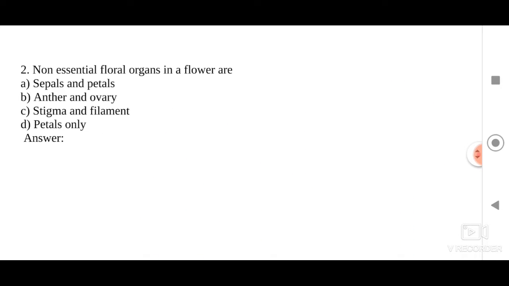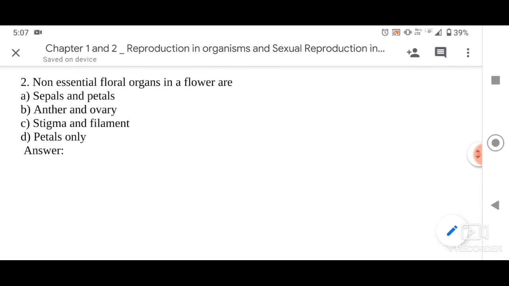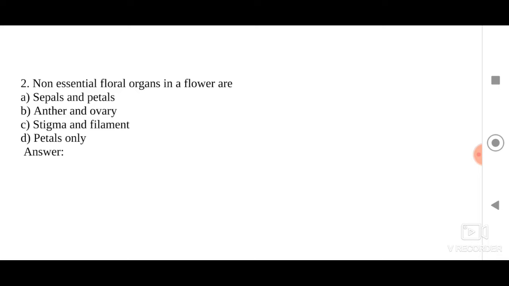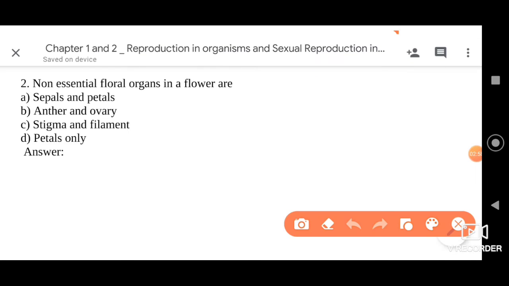The next question we have: non-essential floral organs in a flower are. Four options have been given: sepals and petals, anther and ovary, stigma and filament, petals only. It seems to be quite an easy question. A flower has essential and non-essential whorls.